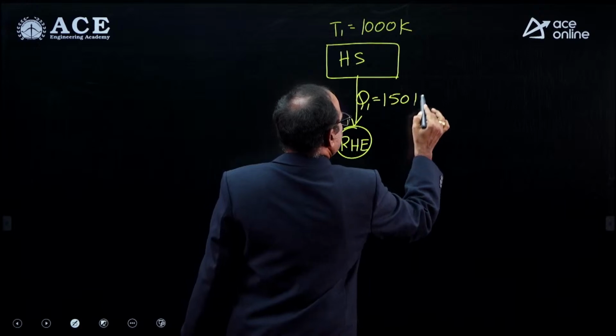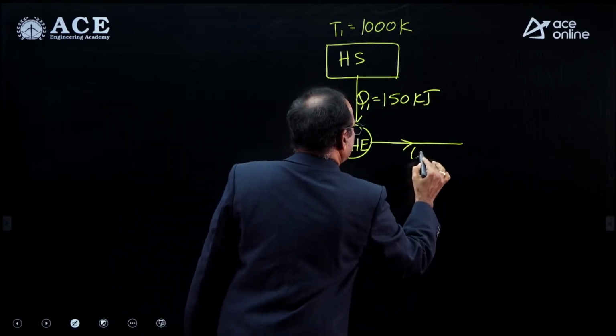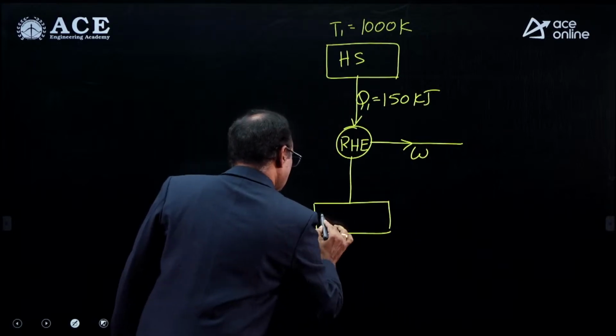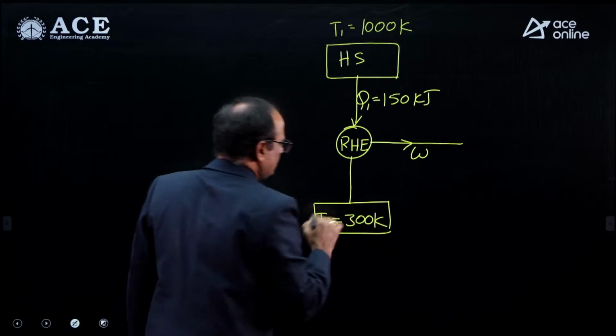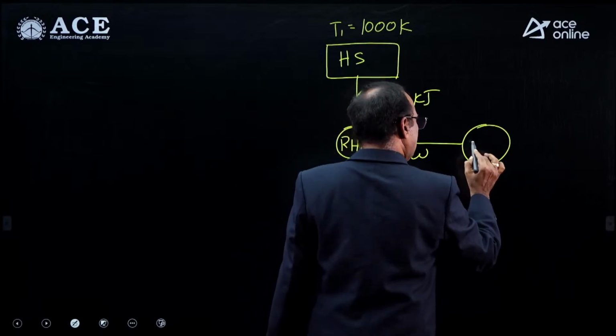A part of the heat energy is converted to work energy. The remaining is rejected to the atmosphere. The atmosphere temperature is given as 300 Kelvin. The work output from the reversible heat engine is used for driving the heat pump.